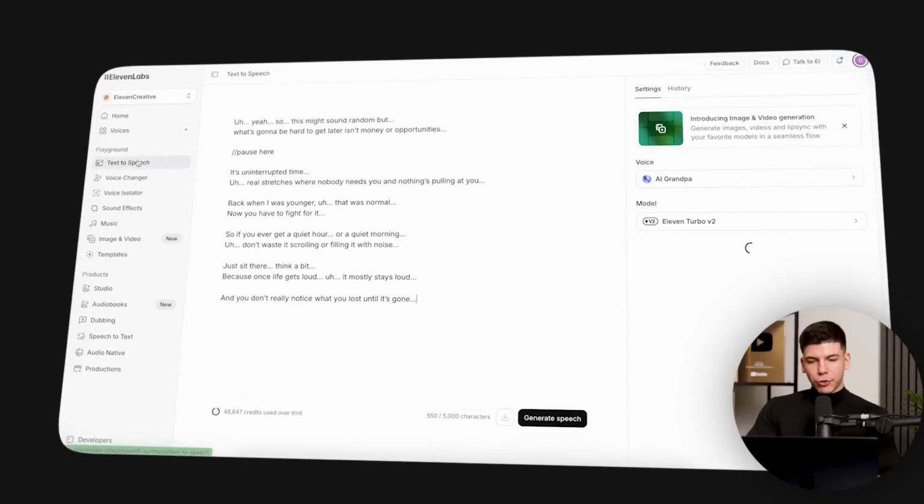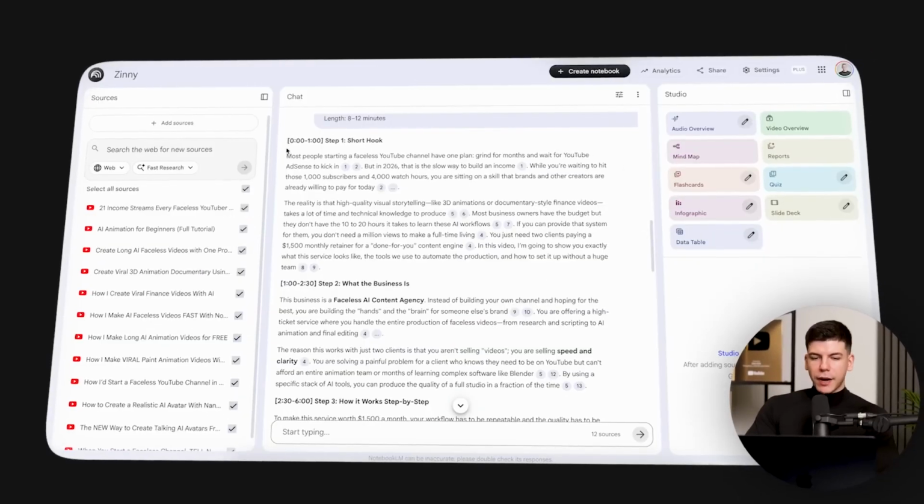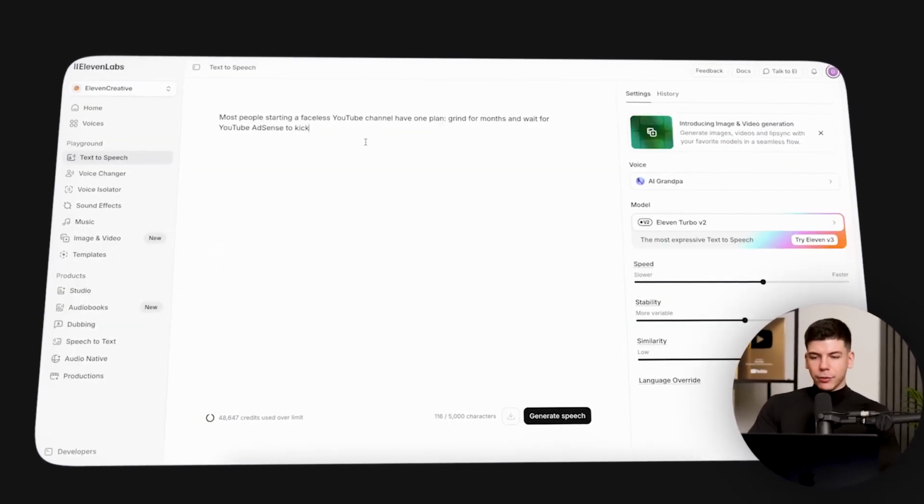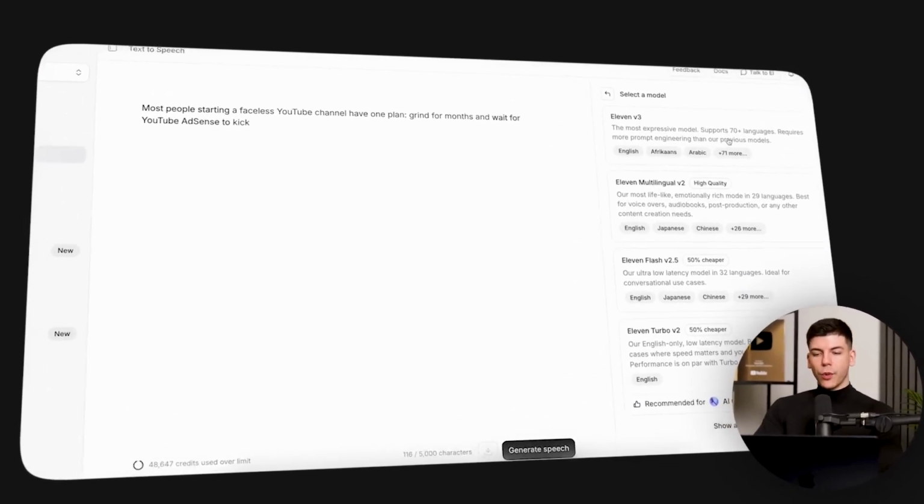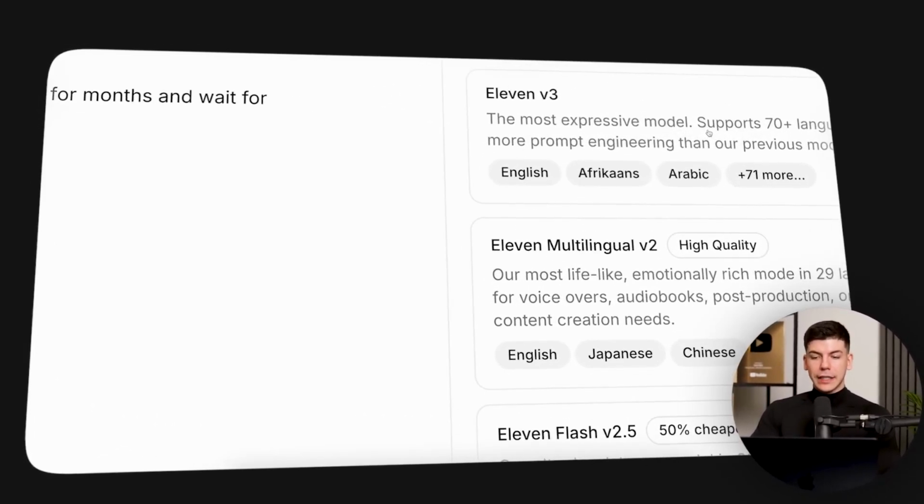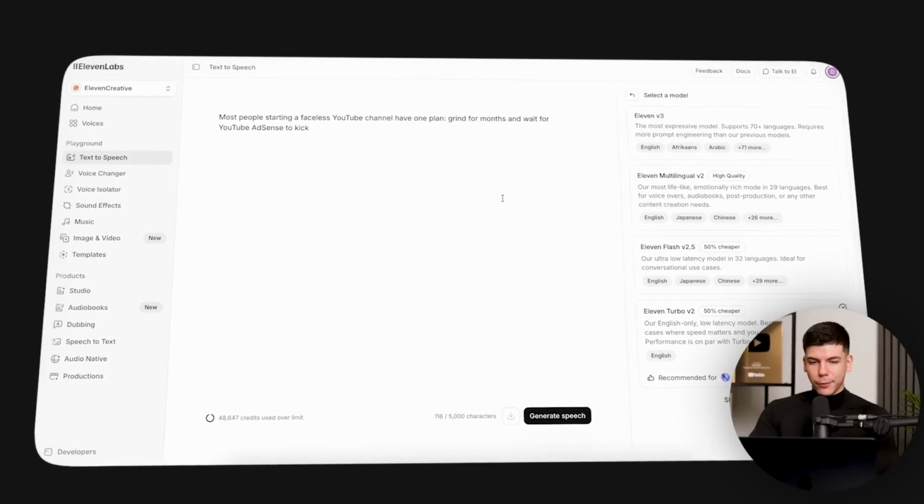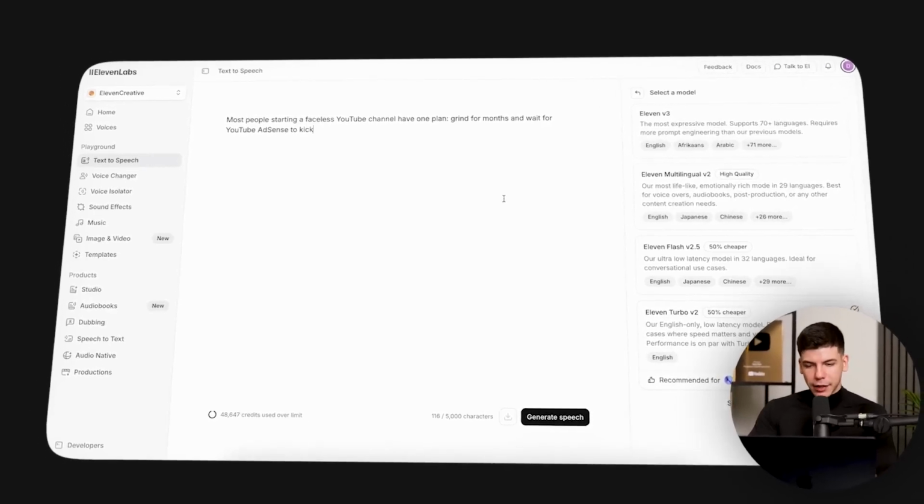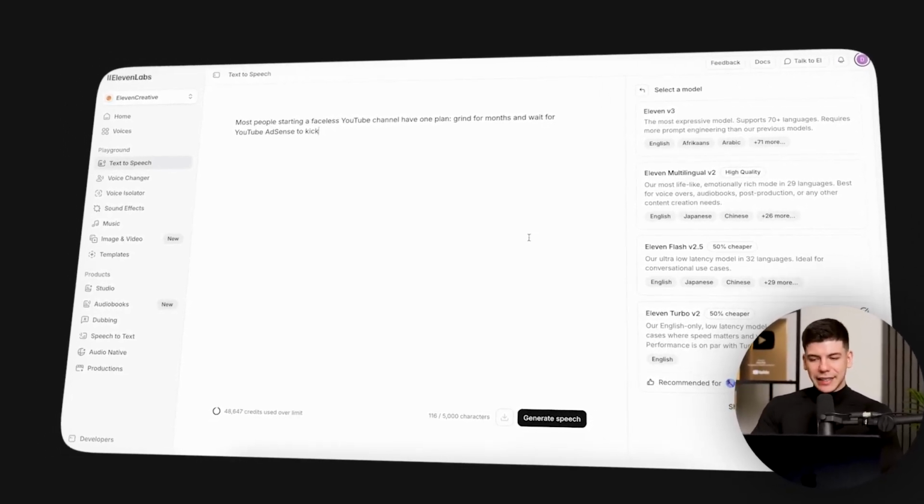Now, when you go to text to speech on the left hand side, you can grab your script, paste it inside of this box, and then on the right hand side, you can either use Turbo 2 or, for best quality, you'll go with version 3. However, this one is the most expensive model. It's going to take out the most amount of credits. And honestly, you genuinely don't need that right now.